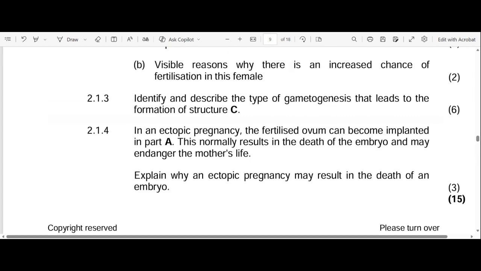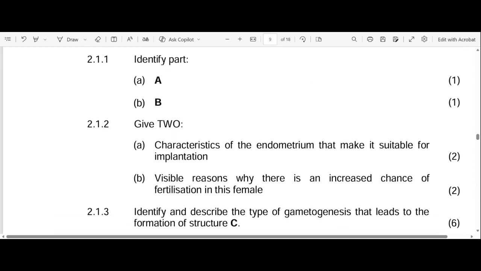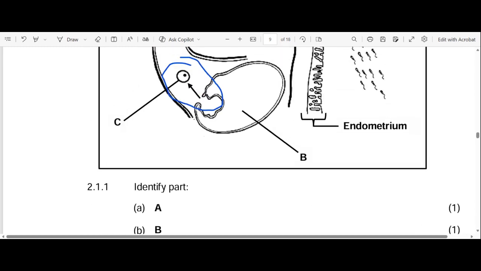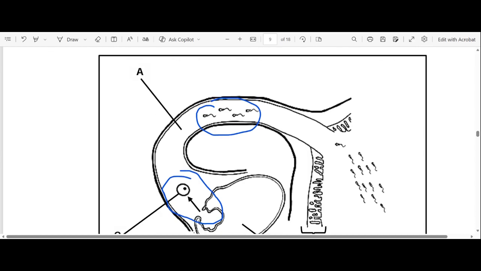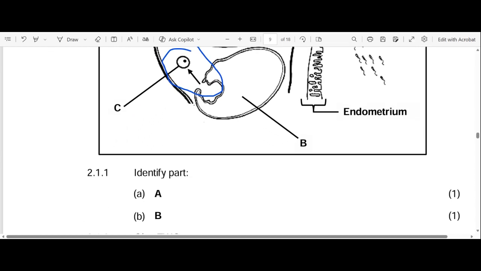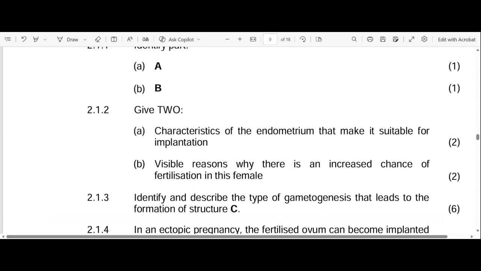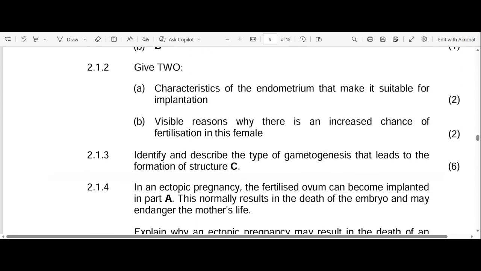So what is ectopic pregnancy? Ectopic pregnancy is when the embryo implants at A, as they've already described it.